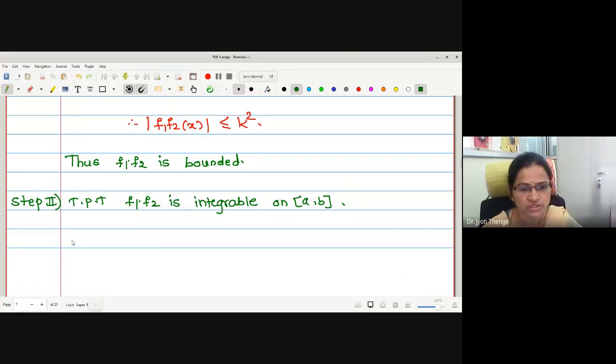Okay, therefore let me write. It is given that the functions f1, f2 are integrable. Therefore, we will select the partition over which the function is integrable.